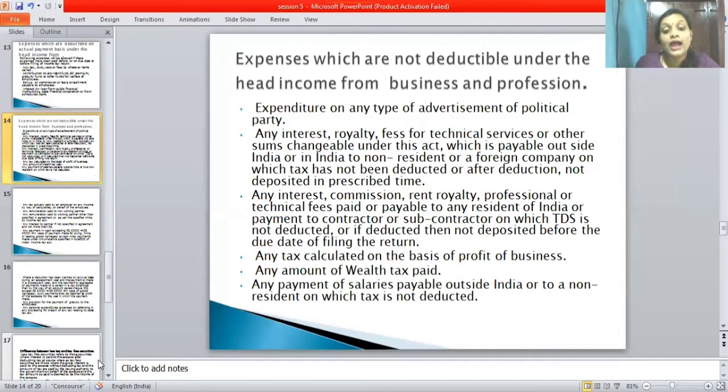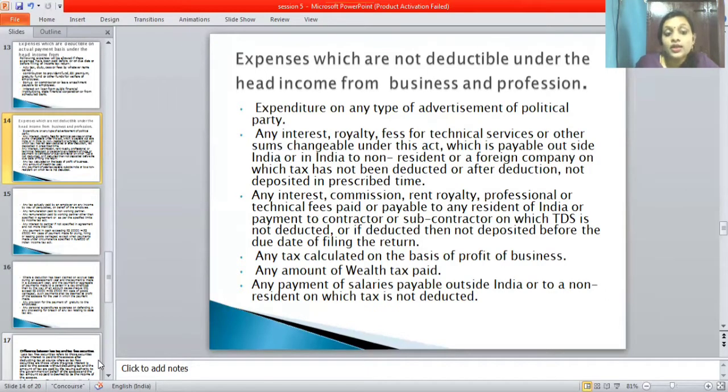Next, any tax calculated on the basis of payment or on the basis of profits of the business. Next, any amount of wealth tax paid.